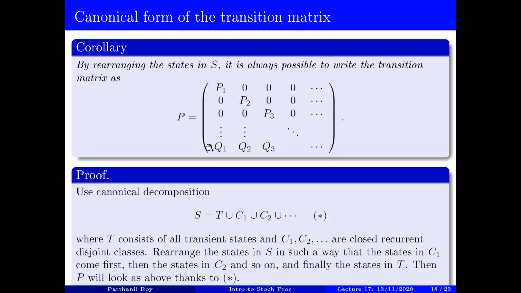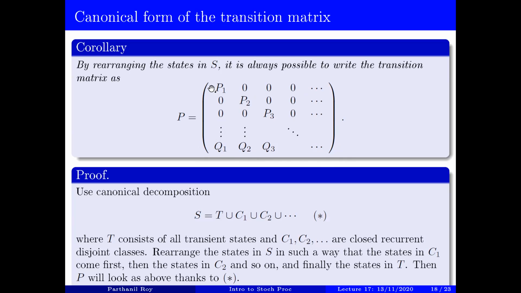Clearly, this part corresponds to i being from the transient states. The state you're starting from is a transient state, and from a transient state you can always go to a recurrent state, so this may not be 0. But from recurrent classes, you'll never be able to go to a transient class, and therefore this partition matrix is going to be a 0 matrix. All of these matrices will be 0 matrices.